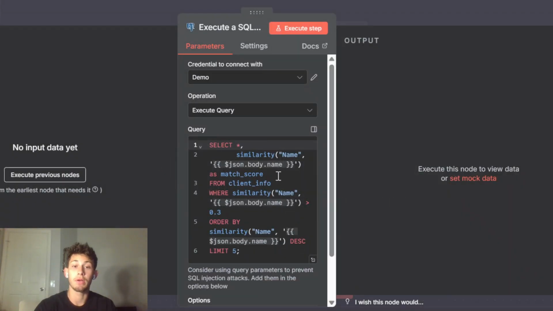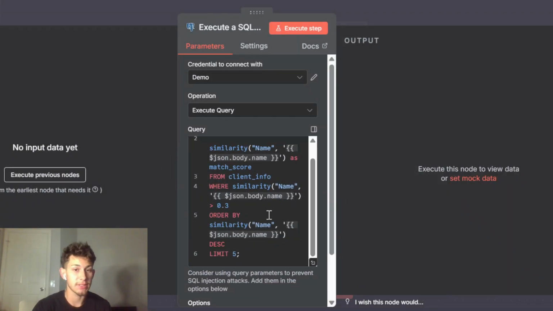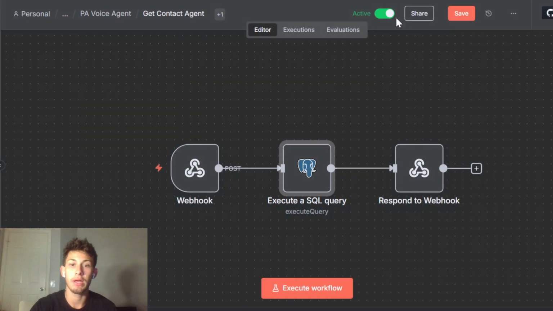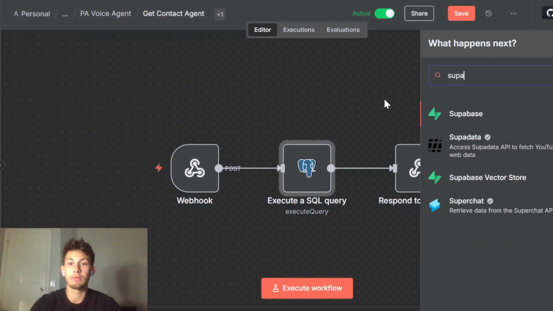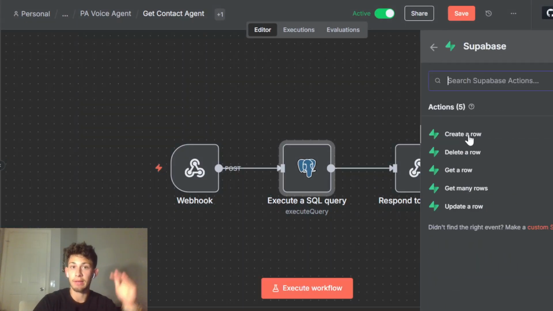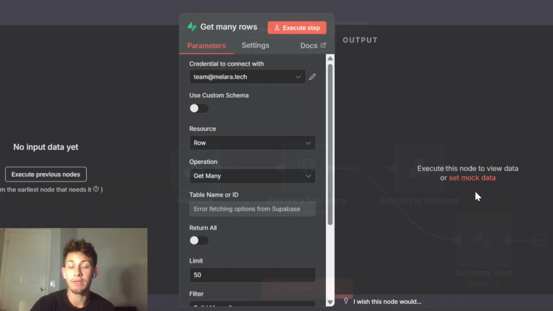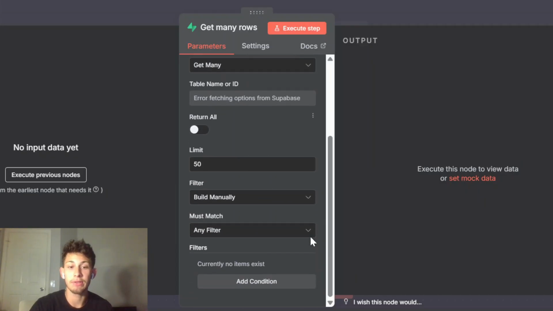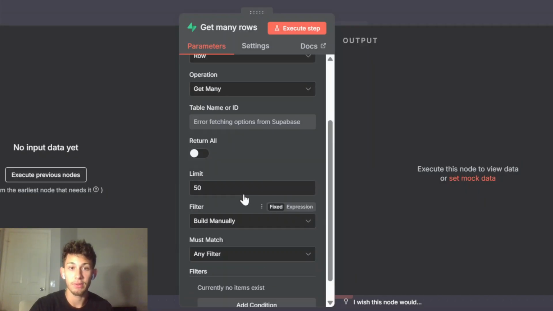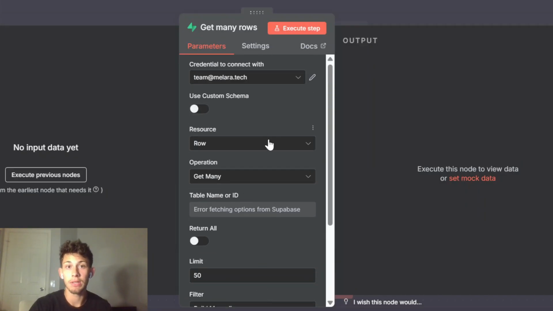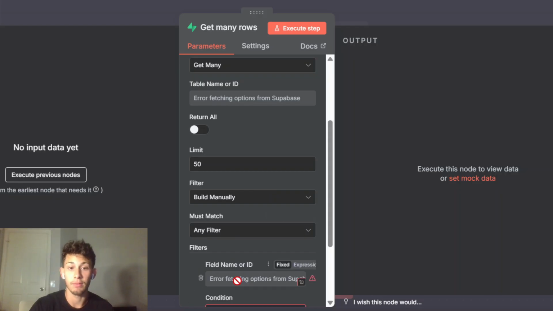this SQL query. And I actually want to talk about this for a second because I did not come up with this on my first try. Let me show you guys my first try. My first try was actually, since I'm using Supabase as a backend with all the client information and their emails and stuff like that, the reason I use Supabase is because I can do this. I can add a filter. I can use this get many rows node, and I can add a filter down here.